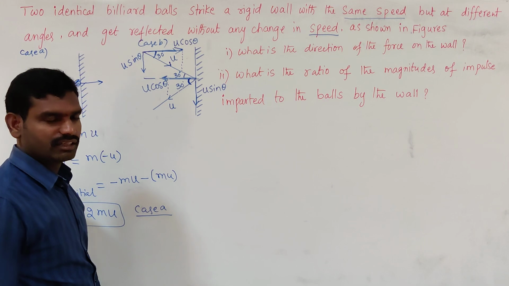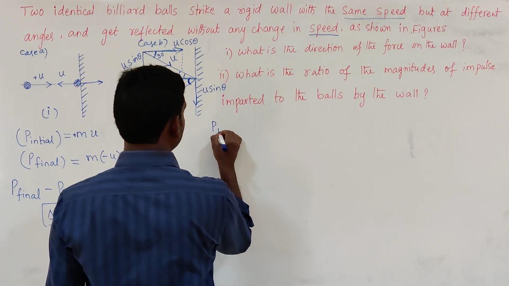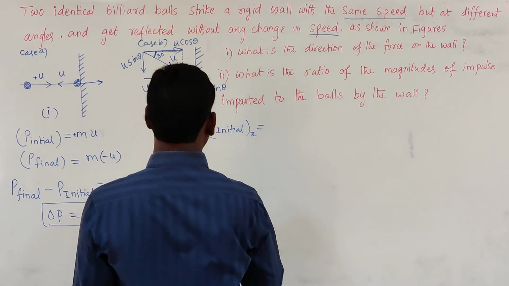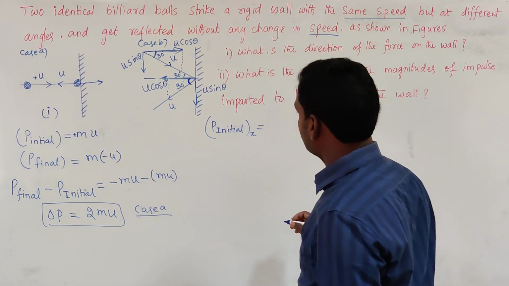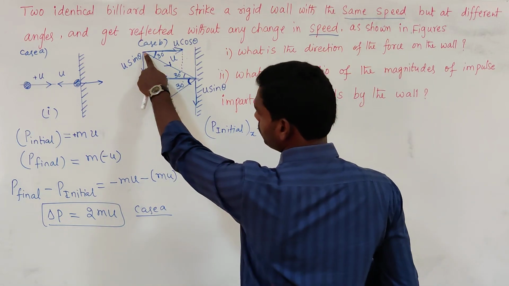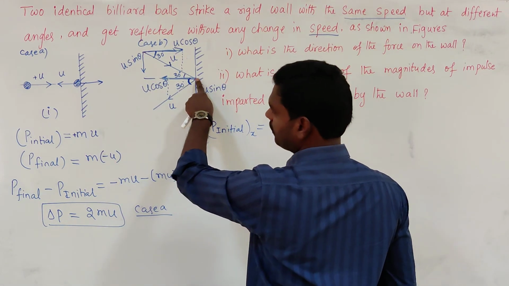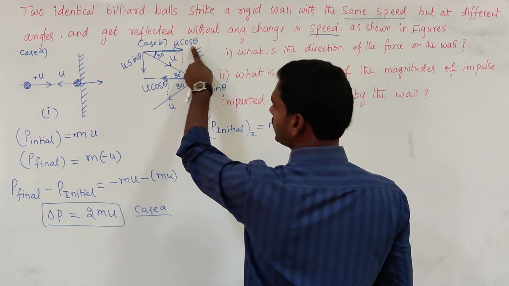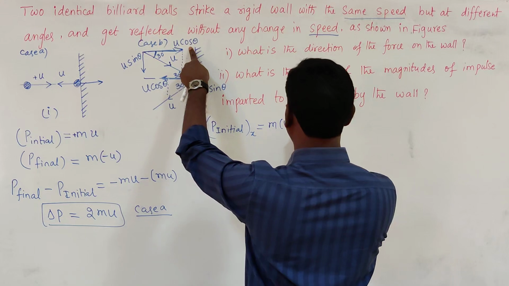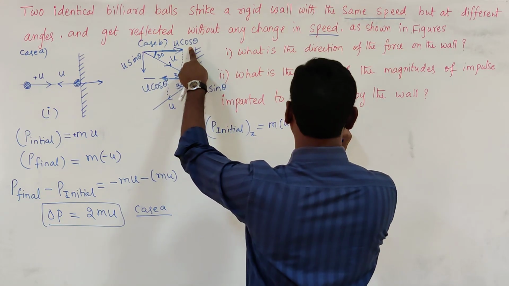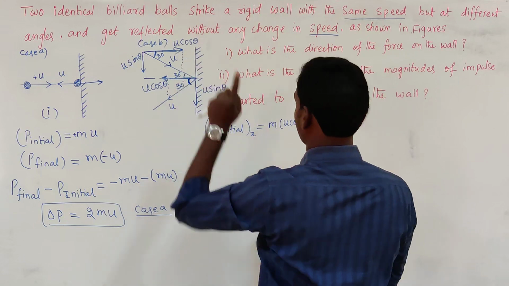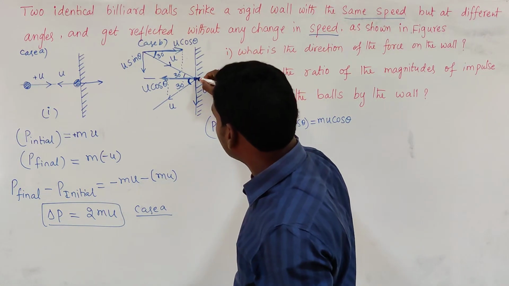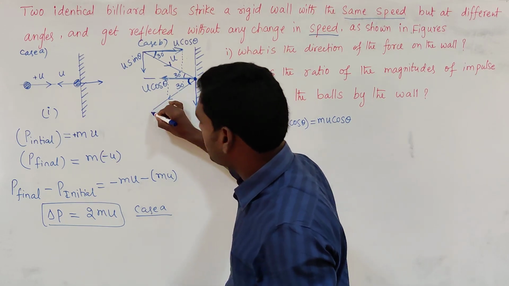So I am writing the initial momentum along x-axis. Initial momentum is nothing but before striking the wall. So initial momentum is nothing but mass into velocity. What is the initial x component of velocity? u cos theta. So it will become mu cos theta. Okay, when this ball strikes the surface of the wall, it will be reflected back.